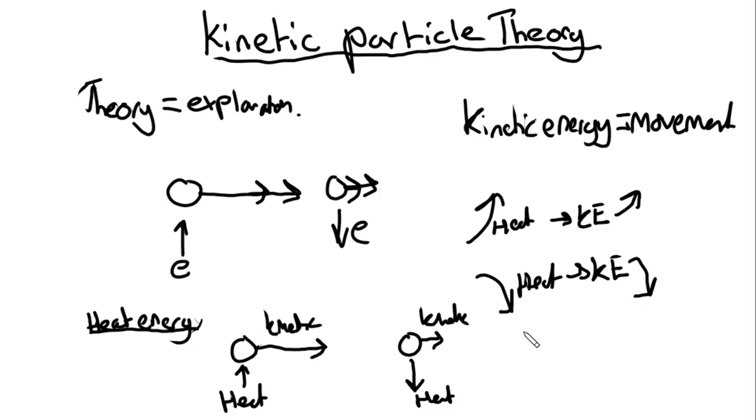We lose kinetic energy. The particles are less able to move around. And it's this idea of particles having energy and gaining energy and losing energy, which is the whole premise of kinetic particle theory. It explains why these three states have these different properties, why some flow and some do not.